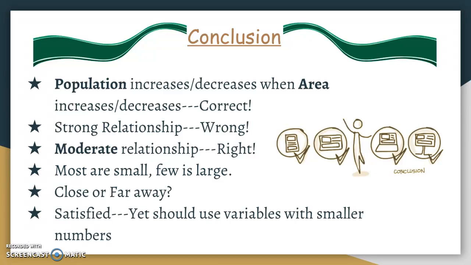Besides, most of my data are relatively small, while few of them are relatively large. There's also this really interesting discussion in my data about whether the data is close or far away, and our box and whisker plot actually proves that our data are relatively close to each other. I'm very satisfied with my conclusion and with the result I got, and my hypothesis is mostly right.